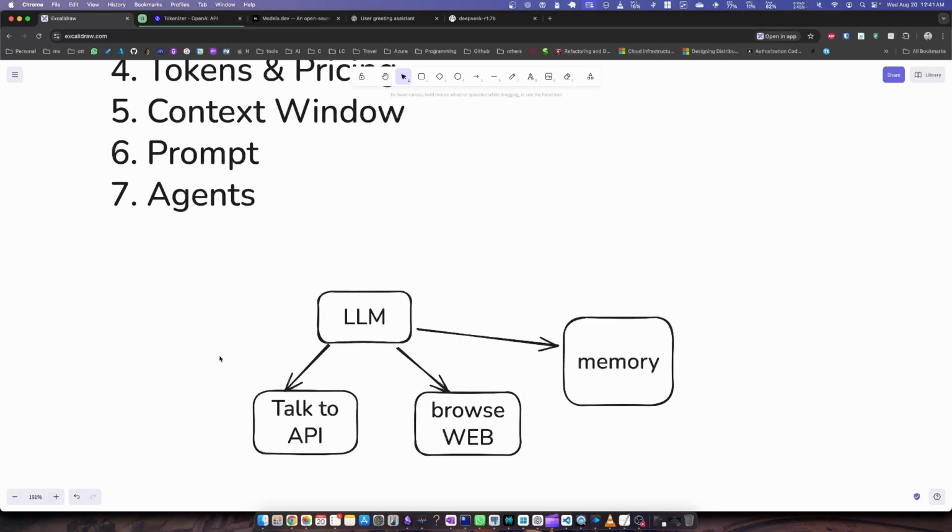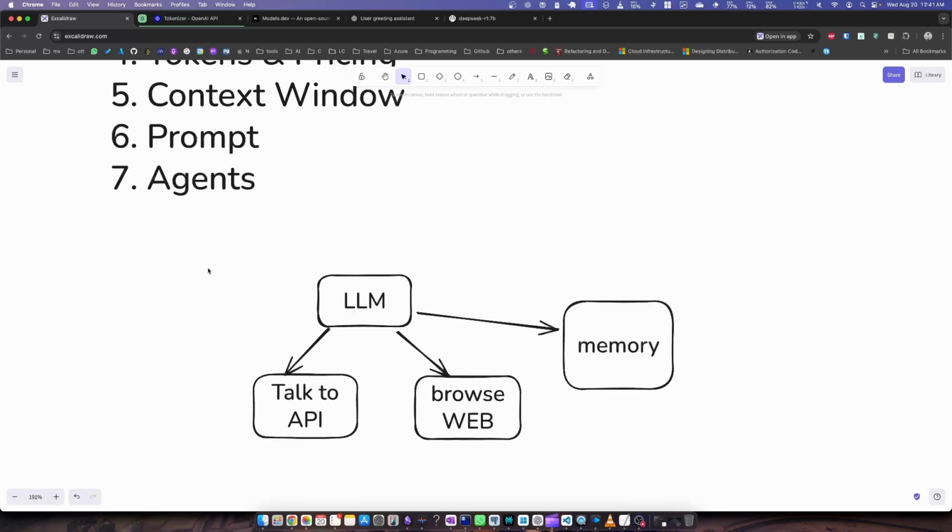It can do a lot of iteration on its own. A very basic example: let's say there's an agent. You go and tell it, I want to visit Paris at this time of month, and give me a plan itinerary and the cheapest ticket available and everything. And that agent goes and searches the whole web, finds all the relevant information, and gives you the cheapest traveling options. So you can call it a traveling agent. Agents are nothing but something that can take a lot of actions on your behalf, and with LLMs we do a bunch of back and forth communication.